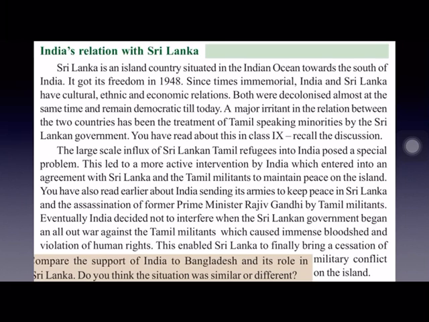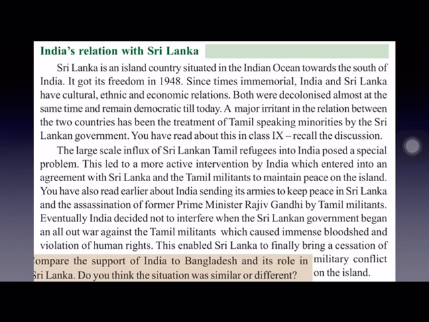And a major point of issue which disturbs the relationship between these two countries is treatment of Tamil speaking minorities. Because let me tell you about the background. Sri Lanka and India are the major producers of tea in the world. And Tamil Nadu is very close to Sri Lanka. So many of the Tamilians migrated to Sri Lanka to work in these tea plantations. Though they went to work in these tea plantations, they settled there. Since many years they have been living there, and they became almost citizens of Sri Lanka.